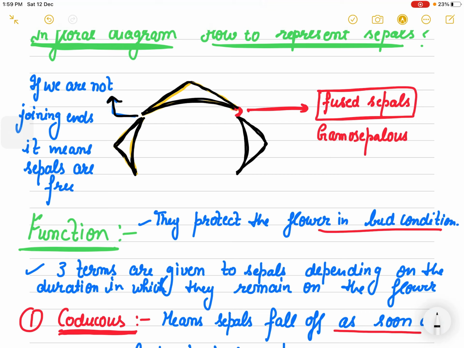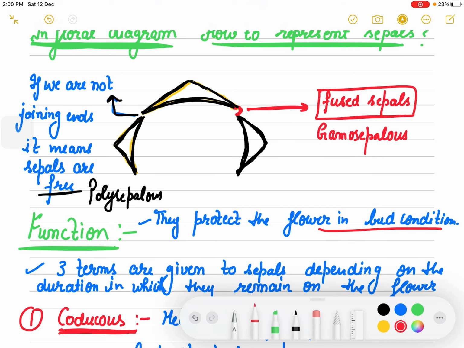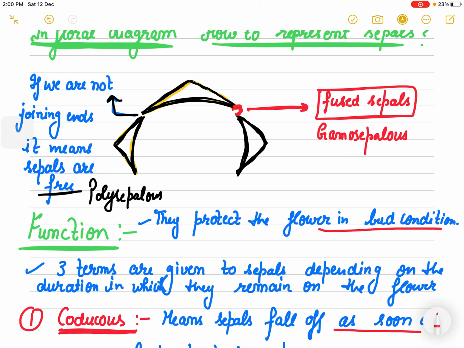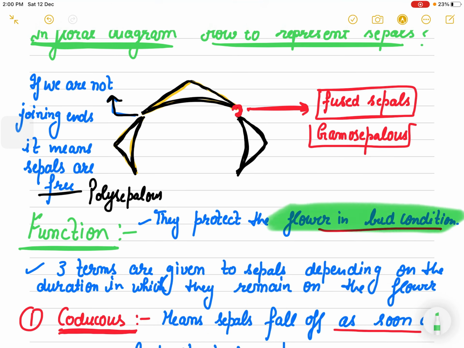If we are not joining the ends, it means sepals are free, and this condition is known as polysepalous. Now one more sepal is present here, but they are joined with the help of a loop-like structure at the ends. These are known as the gamosepalous condition. Their main function is to protect the flower in the bud condition. Their basic function is only that.